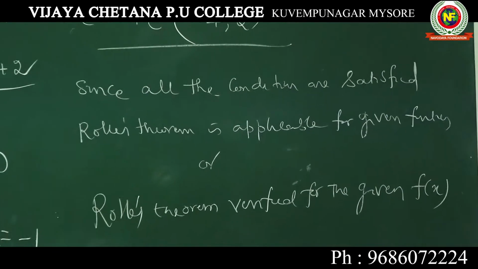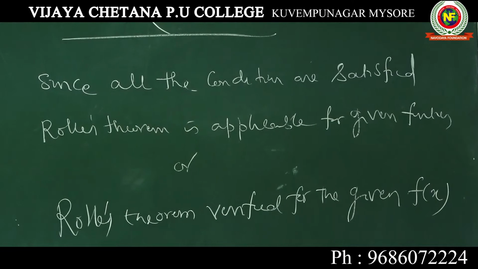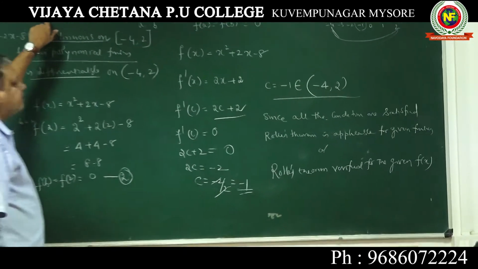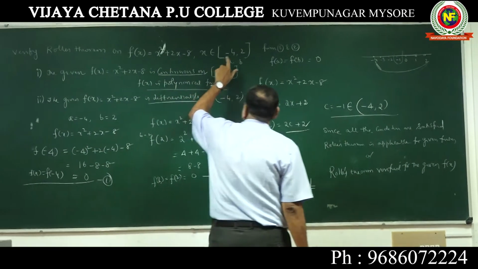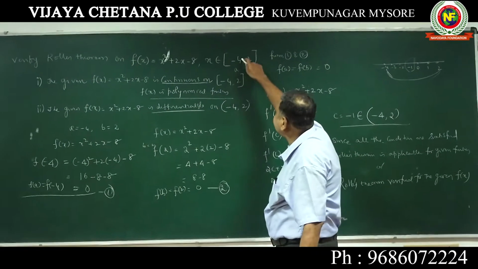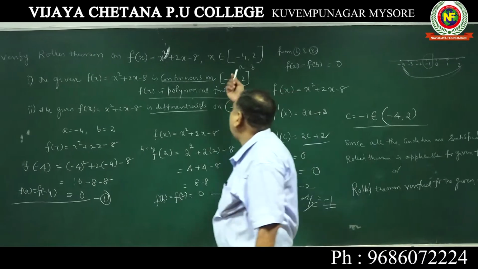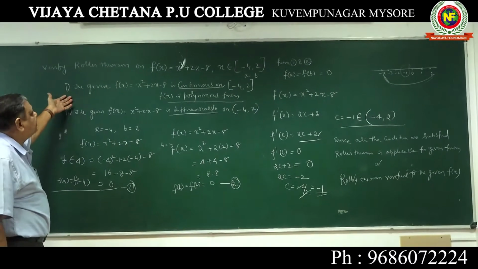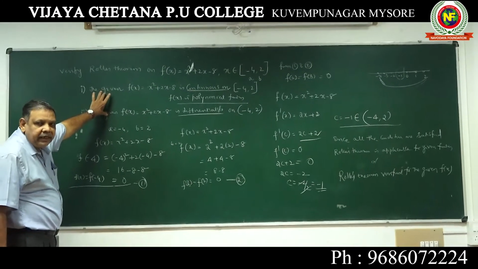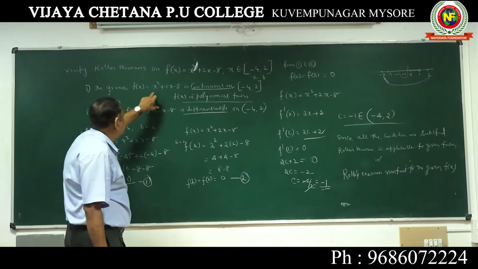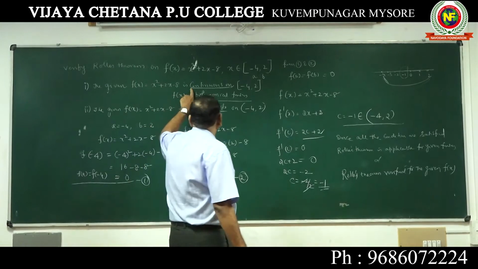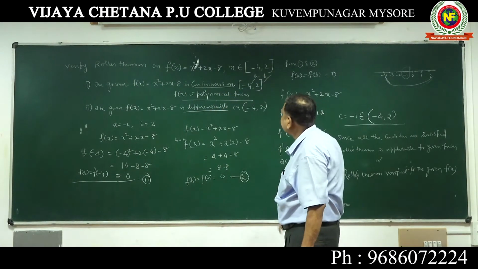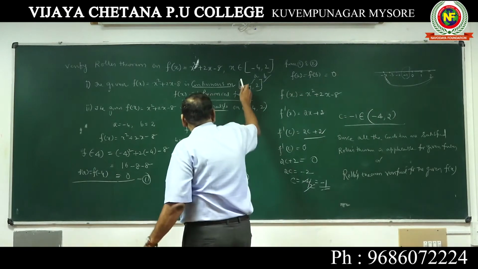Now I will repeat this very important 3 marks question. Verify Rolle's theorem on the function f x equal to x square plus 2x minus 8, x belonging to this interval, where a is so much, b is so much, or they can give the interval. First you should write the given function. Always you should write these two things mandatory. The given function f x is equal to x square plus 2x minus 8 is continuous on this closed interval minus 4 to minus 2.